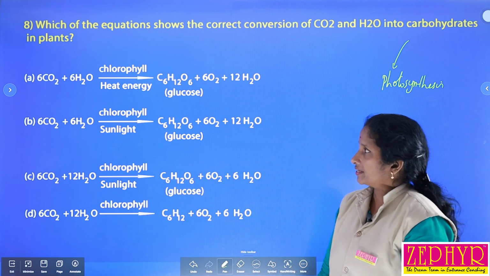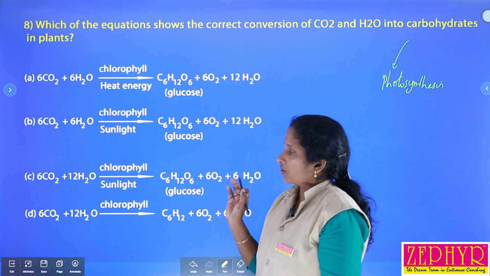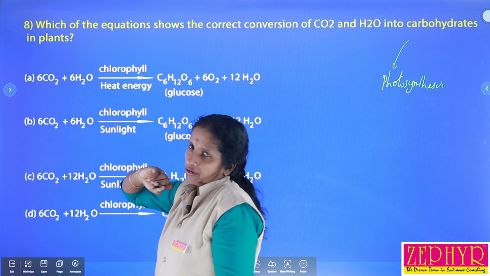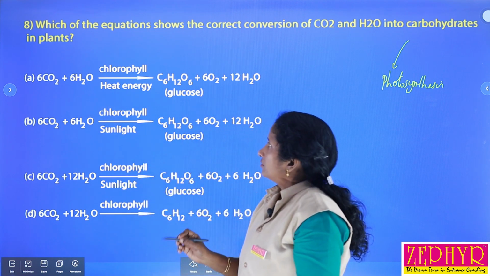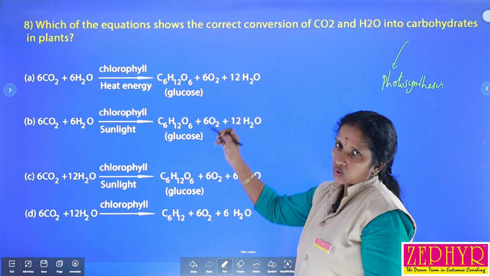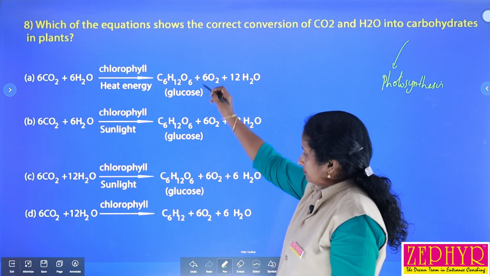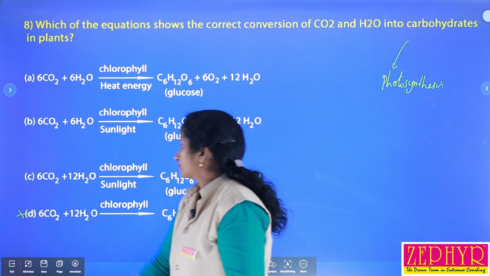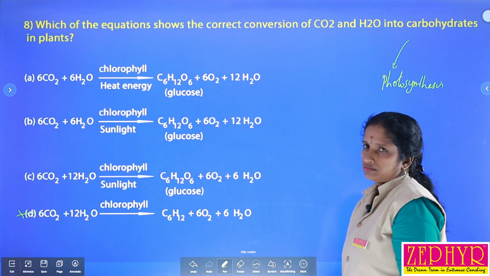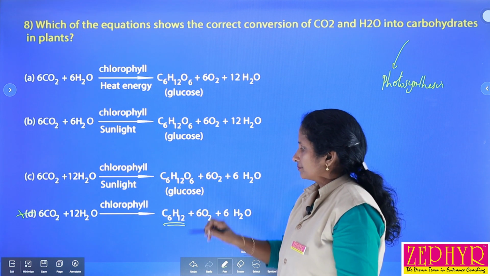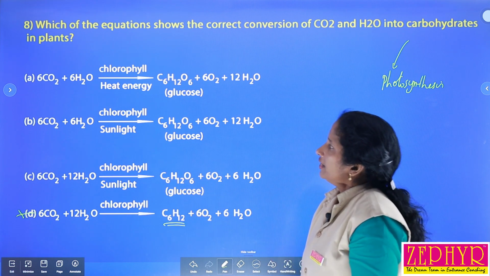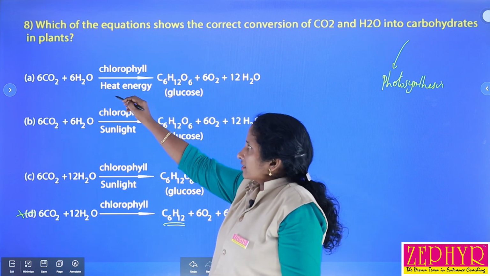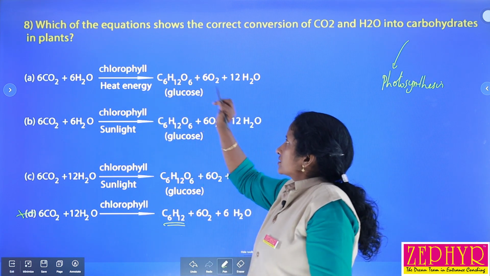What are the raw materials of photosynthesis? Carbon dioxide and water. In all four options there is carbon dioxide, isn't it? Then which one is the product? That is glucose, C6H12O6. So the first option we have to cancel, because the equation is incomplete. The raw materials are carbon dioxide and water, and the food material is glucose.